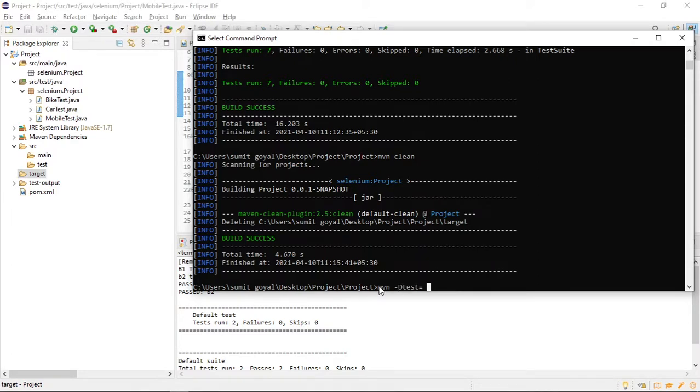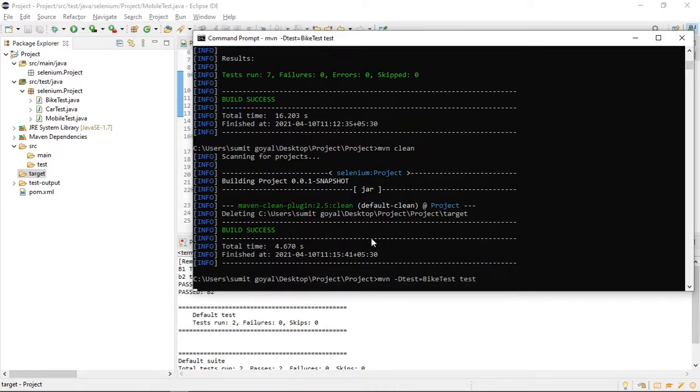If you write mvn hyphen D test equals to, like I want to run only bike test case, I can say bike test. This is my class name, the full class name I have given, and after that provide one space and say test. Enter. Now you will see only this class will run.